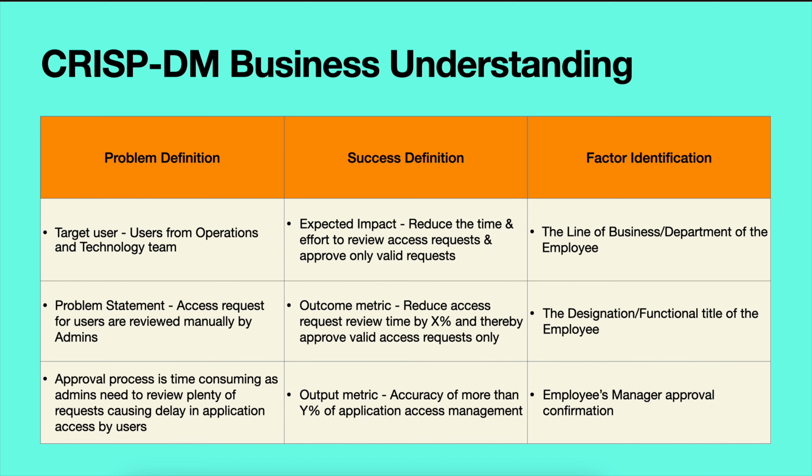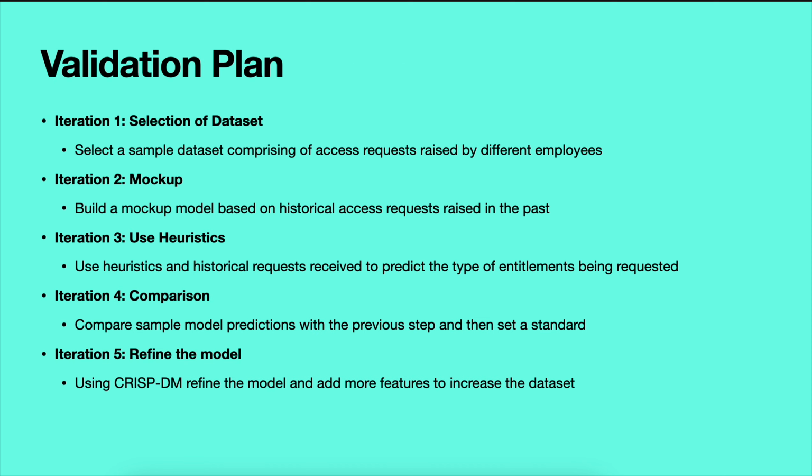The factors that we would like to look at for this ML would be the line of business or the department of the employee, the designation or the functional title of the employee who is requesting access to the application, and also whether the manager of the employee has already approved the request that the employee is making to access this application.